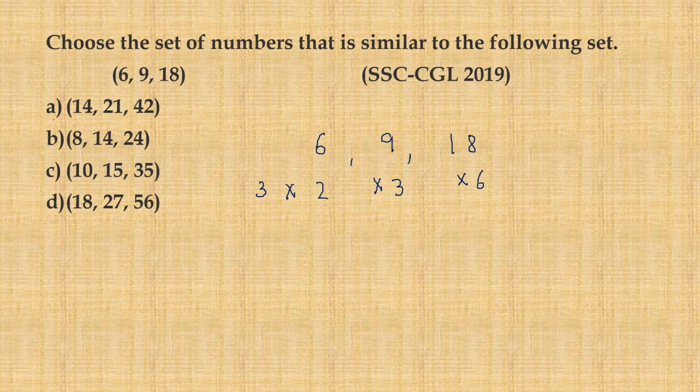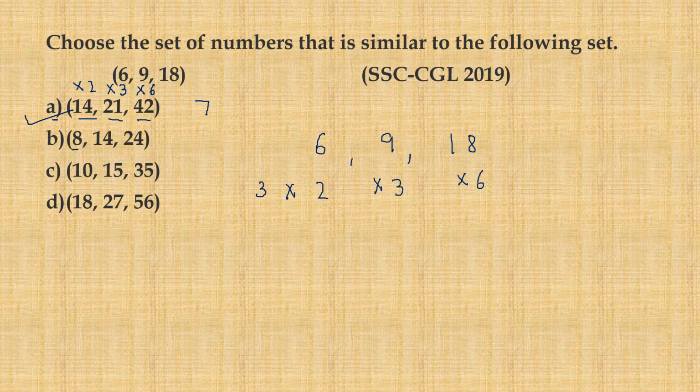So let us check if we find this property in the options that are given to us. Okay, let us check with option A first. The numbers are 14, 21 and 42. All these are multiples of 7. So if these are multiples of 7, 7 times 2 gives us 14, 7 times 3 gives us 21, and 7 times 6 gives us 42. So I find that the relation here is the same as given to us in the set, that is 6, 9, 18. So I have a strong feeling that option A should be the correct answer, but still we'll be checking with the remaining options as well.